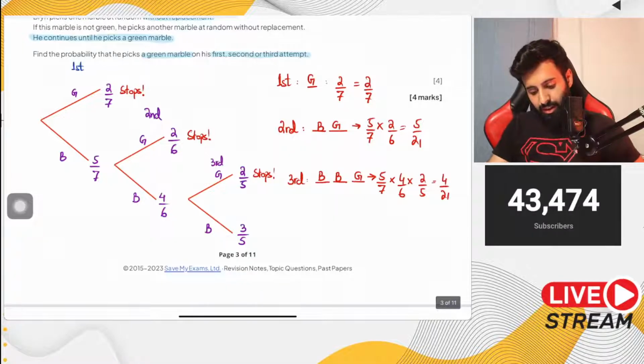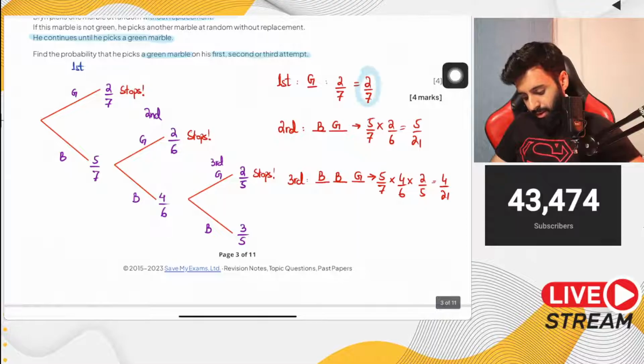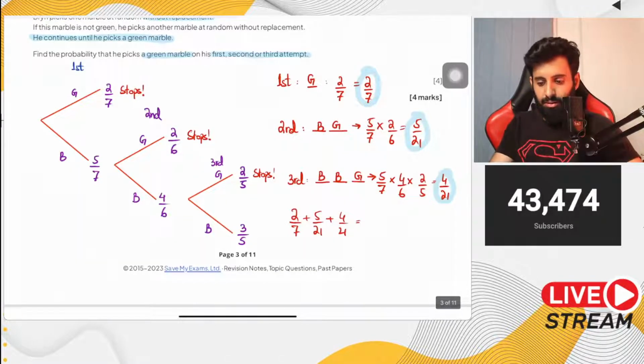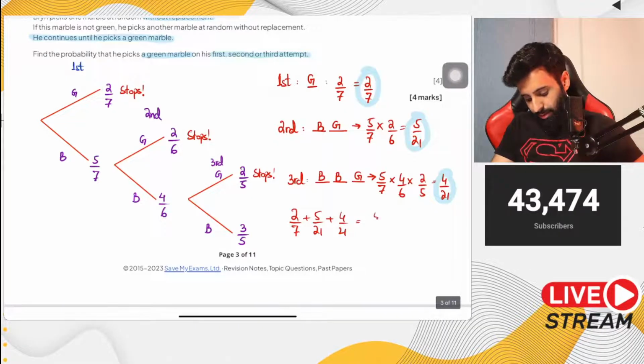Now notice that there are multiple ways of fulfilling the same condition. You have 2 upon 7, 5 upon 21, 4 upon 21. To get the final answer, here's what we're going to do: 2 upon 7 plus 5 upon 21 plus 4 upon 21. Let's figure this out using a calculator. So we're looking at 5 upon 7 as the final answer.